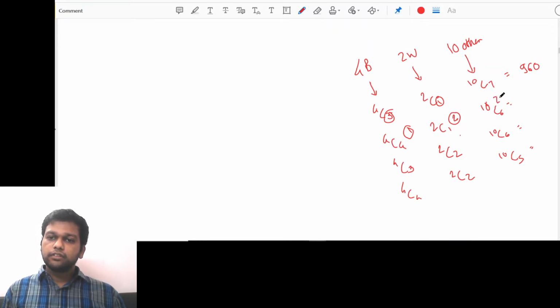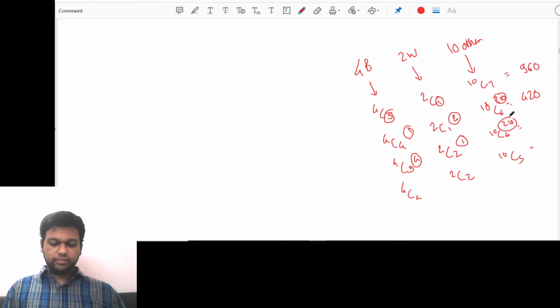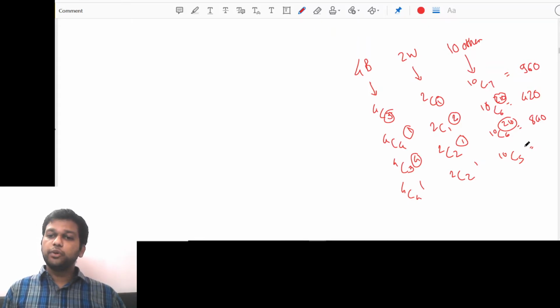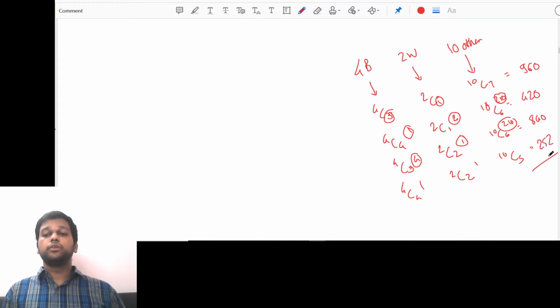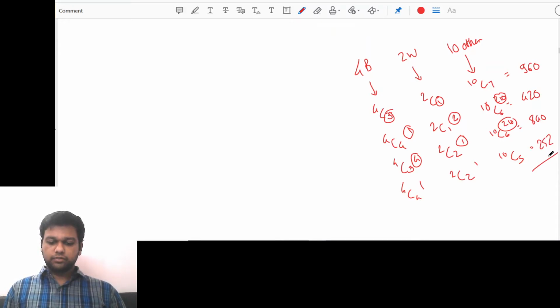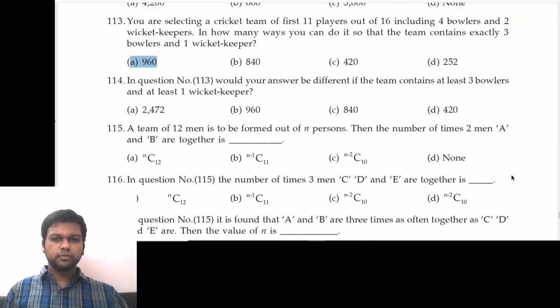210. So 210 into 2 is 420. Then 4C3 is 4, 2C2 is 1, 10C6 is 210. So 210 into 4 is 840. Then 4C4 is 1, 2C2 is 1, 10C5 is 252. So let's take the total of all this: 960 plus 420 plus 840 plus 252. That is 2472. Let's check whether it is in the options. 2472, Option A, right? 2472 is the correct answer.